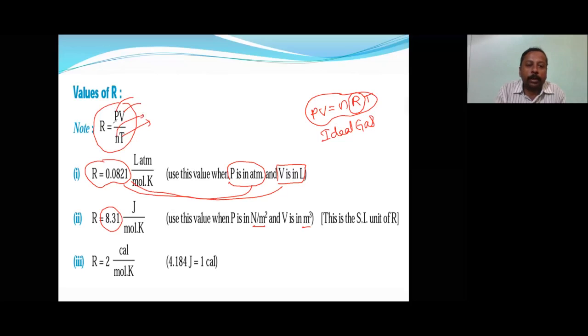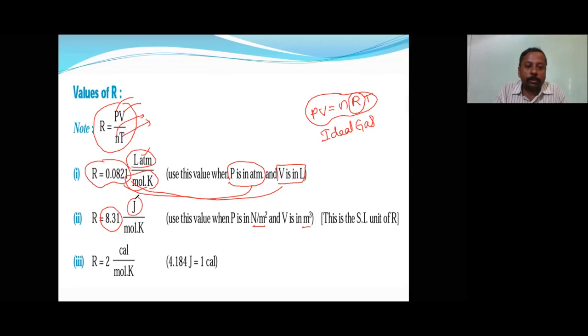You will get the units of the R value. Okay. So R value is independent of quantity but depends upon the units of other parameters. So R is equal to 0.0821 when volume is in liter and pressure is in atmosphere, and mostly this will be constant. Only these units will be changing.